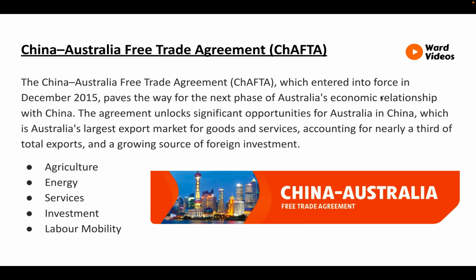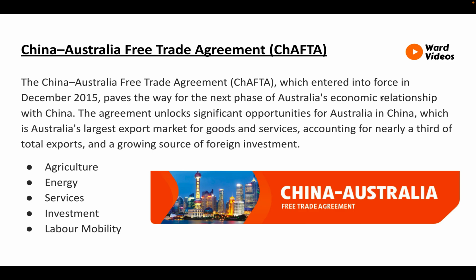Services. Surprise, surprise, China is Australia's largest export for services at a value of $15 billion. CHAFTA improves access for banks, insurers, law firms, and professional services suppliers, education service exporters, as well as health, aged care, and construction, manufacturing, and telecommunication services.